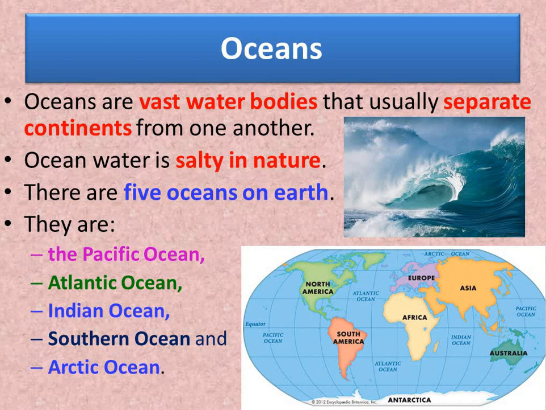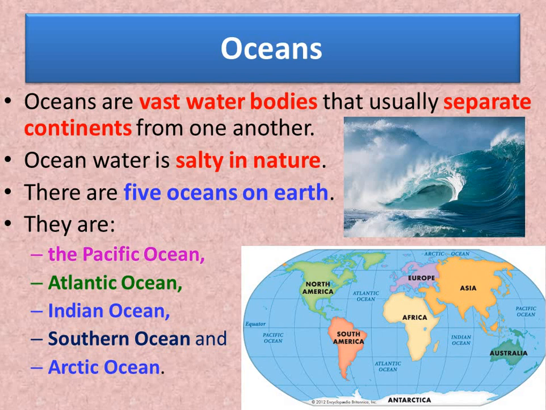Children, a continent is a large continuous mass of land. It is regarded as a region. In the world, there are 7 continents. You can see in the picture: Asia, Africa, North America, South America, Antarctica, Europe and Australia.